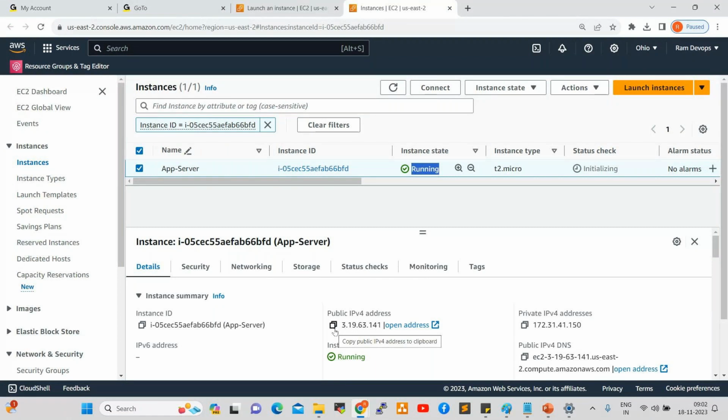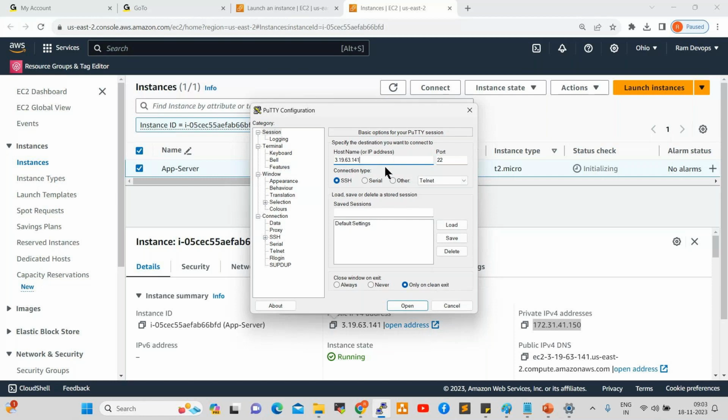This is the public IP. To connect to the server, we use the public IP. Once you log into the server, the private IP will be available. So how do we connect? Copy the public IP, click on this icon. The IP is copied. Open PuTTY and paste your IP address.